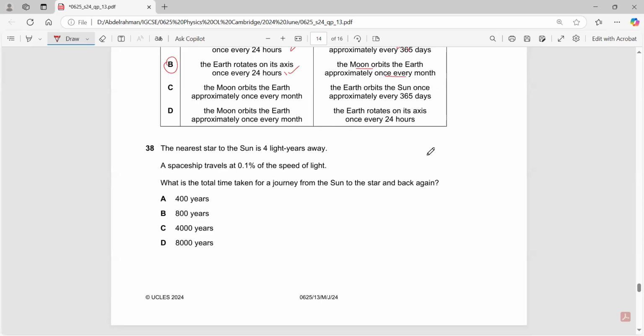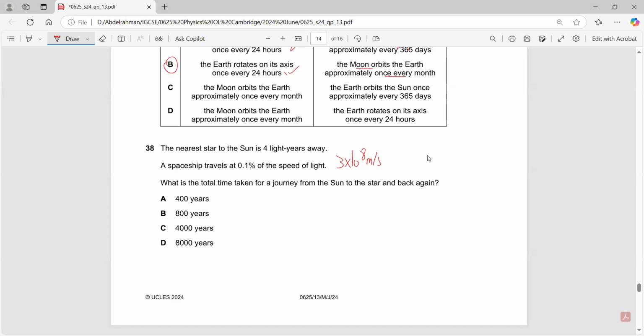The spaceship travels at 0.1% of the speed of light. What is the speed of light? We have to memorize the speed of light, which is 3 times 10 to the power of 8 meters per second. Right? This is the speed of light.